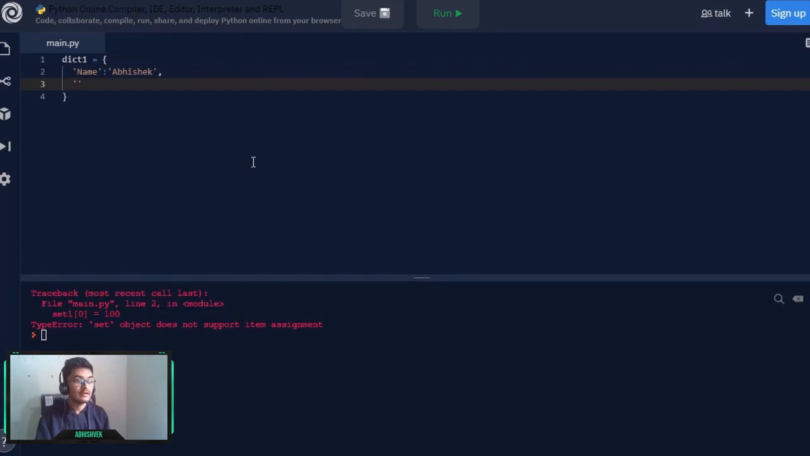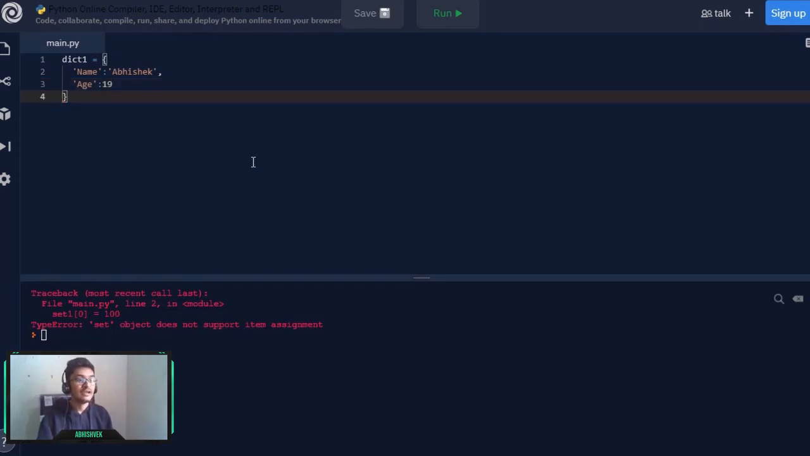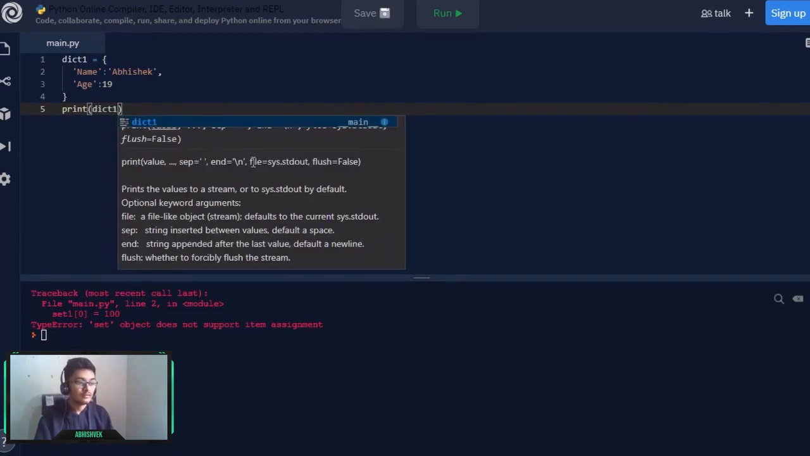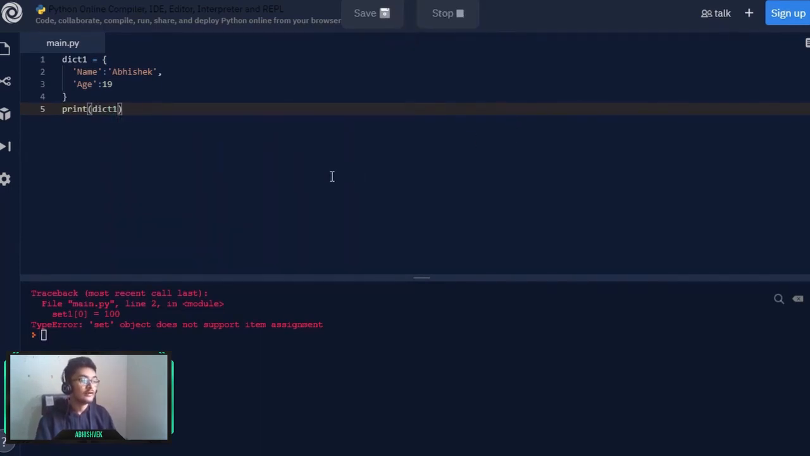and here I can type age as a key and it will take any data type you want to provide. Age comes in integer, so I can write here my age, which is 19. Now if I simply print my dictionary, that is dict1, and run it out, you will be getting a dictionary of name and Abhishek, which is my name, as key and value.